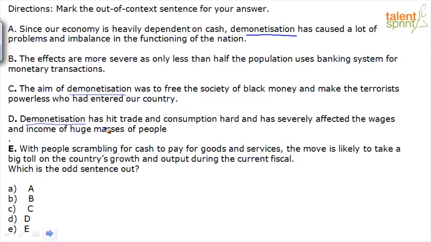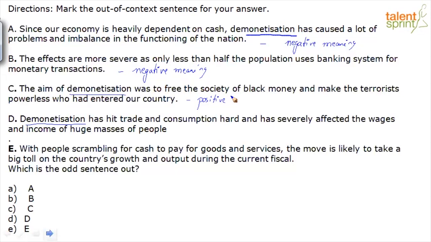Let's quickly look at it. A: Since the economy is heavily dependent on cash, demonetization has caused a lot of problems. Definitely a negative meaning here. B: The effects are more severe as only less than half the population uses the banking system for monetary transactions. Because this is the current case, demonetization has not helped the situation. So this again gives us a negative meaning. C: The aim of demonetization was to free the society of black money and make the terrorists powerless who had entered our country. This was the objective, obviously a positive objective. The need for demonetization, why they started this in the first place, was for this positive outcome.